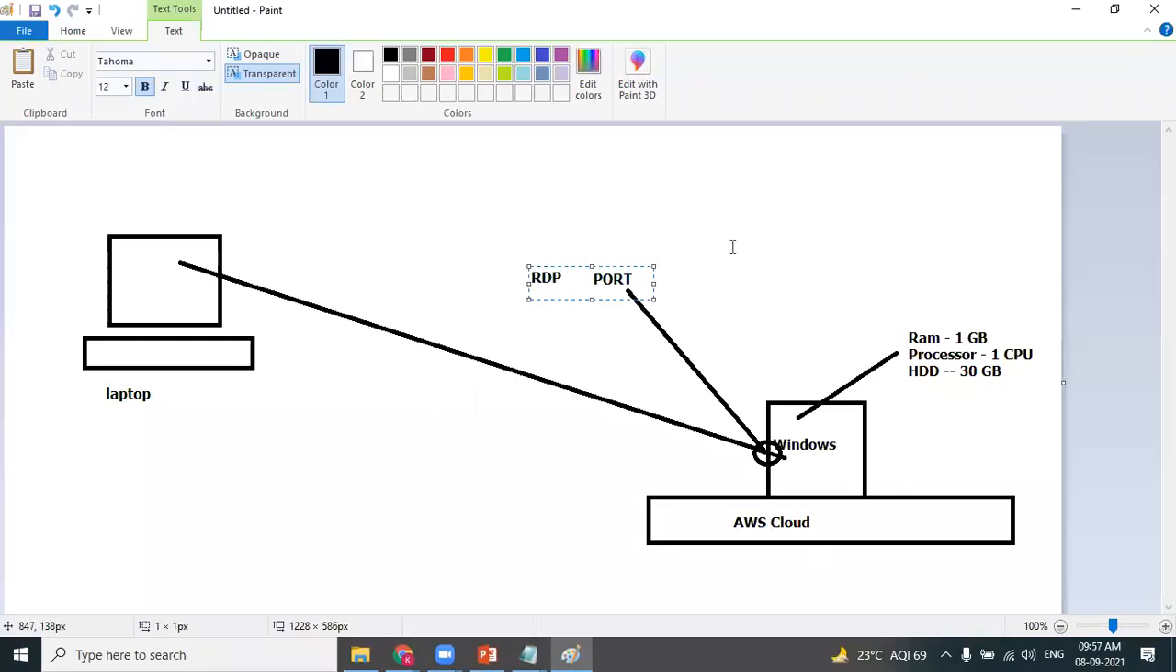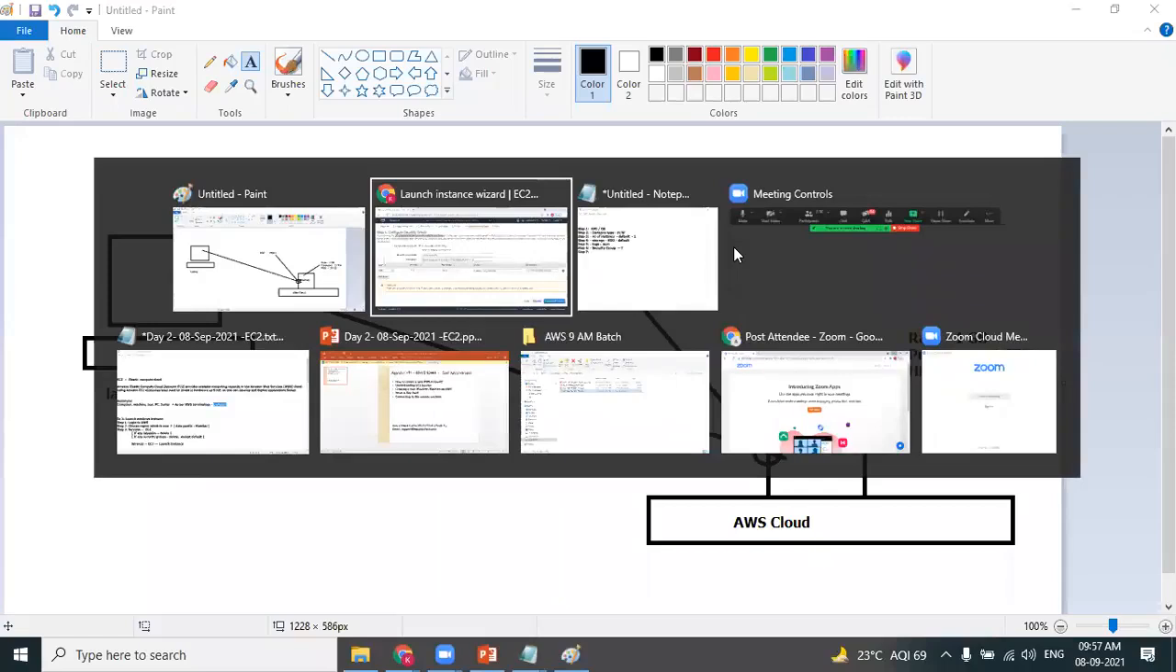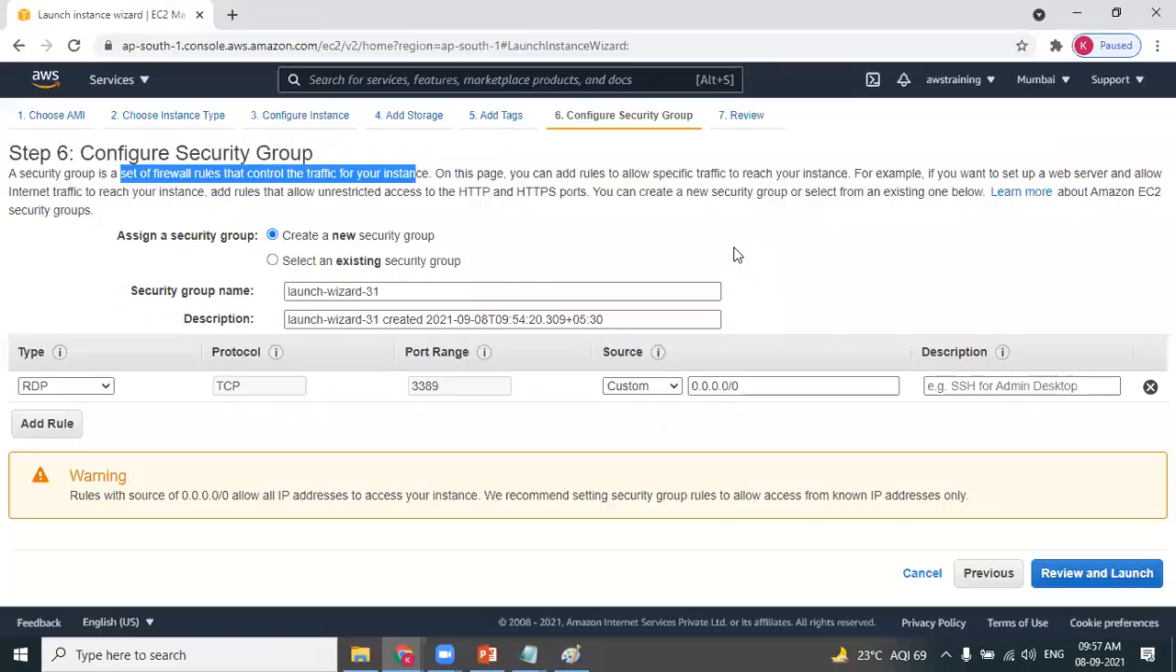So security group is all about ports. It's all about opening the ports. You don't need to do anything. AWS is very intelligent. AWS has understood that you are creating a Windows machine, so it's automatically opening the RDP port. I have not opened it.